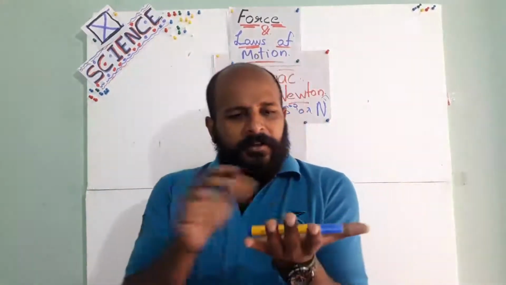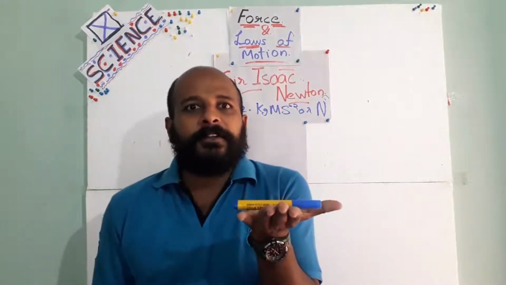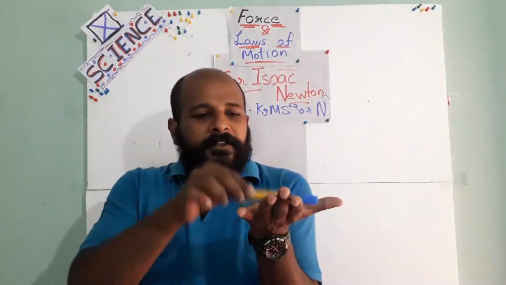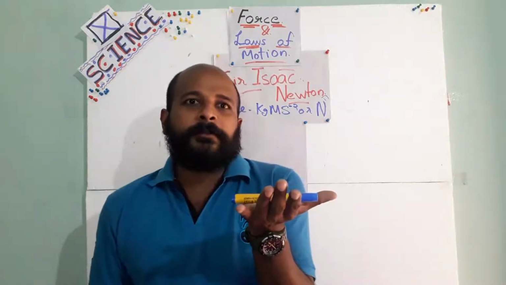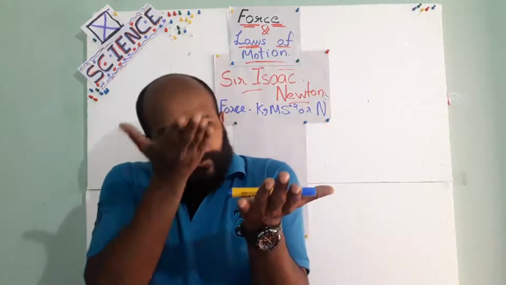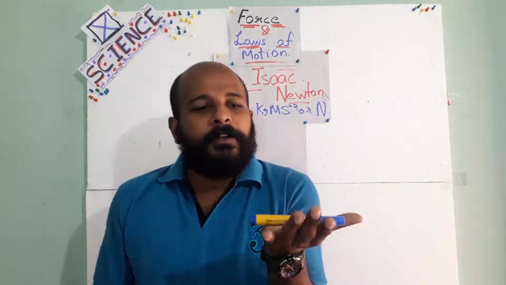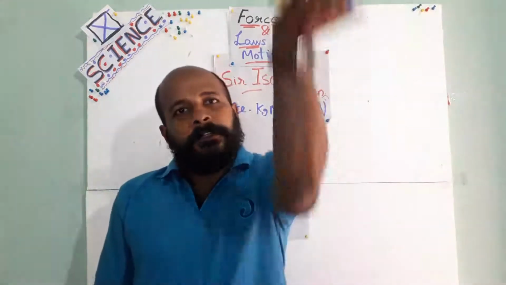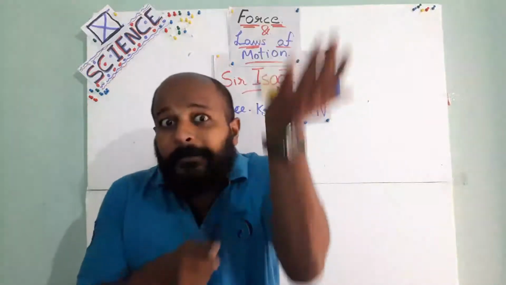For example, the pen is at rest in my hand. It is balanced here. Understand? The pen is exerting some force on my hand. The same amount of force is applied by me to the pen. So that is balanced. So it is not moving. Okay? If I am applying more force upside, is the pen moving or not?